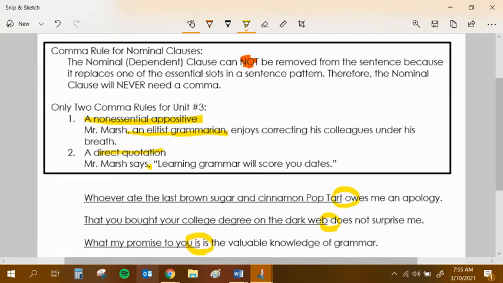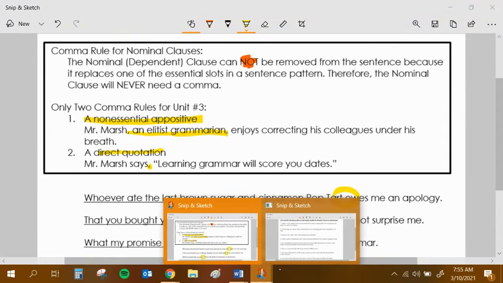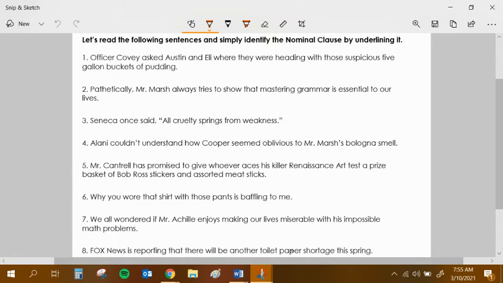All right. So what I want you to do is take on this next part, where we're going to take these sentences and identify the nominal clause by underlining it. I'm going to pause my video and then I'm going to go through the answers with you, or you can check the answers on the answer key that's posted.